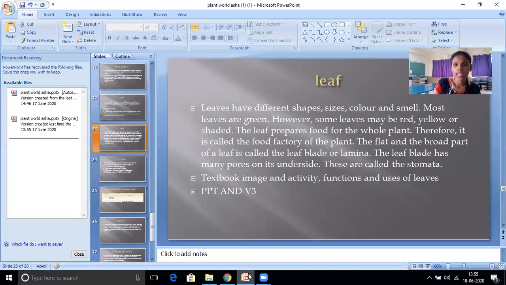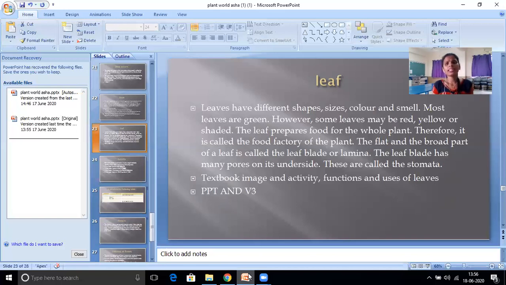Leaves have different shapes, sizes, colors, and smell. See students, some of the plants' leaves are green, or some of the colors are changed. Some plant leaves we can see in yellow color, and for a few, the purple color will come. So other colors also we can see in the leaves, and sizes are also different.